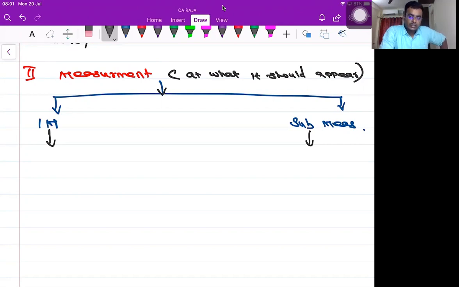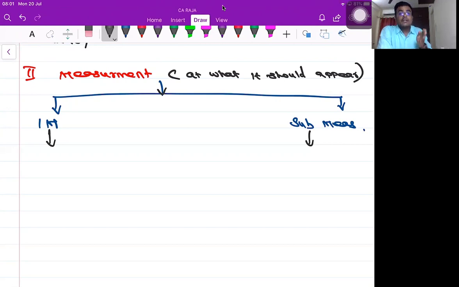That is called the initial measurement. The very first time one asset comes into my financial statement, at what value it should appear in my balance sheet or the profit and loss account is called the initial measurement.